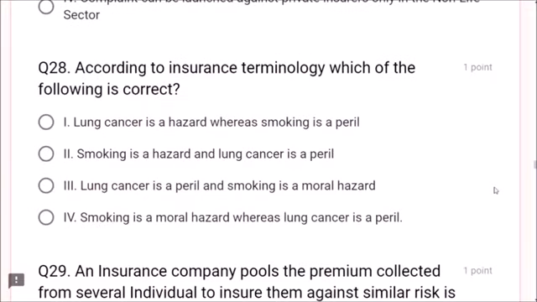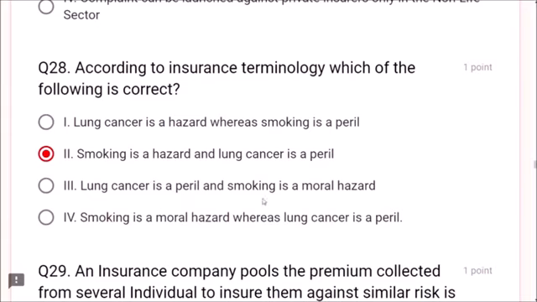Next, question number 28. According to insurance terminology, which of the following is correct? There is some terminology. Smoking is a hazard, and lung cancer is a peril. Is this the correct answer, friends? Let us see. Yes, smoking is a hazard, and lung cancer is a peril. Right, friends? Lung cancer is a hazard, whereas smoking is a peril. No, smoking is not a peril. It is a hazard. Lung cancer is a peril.